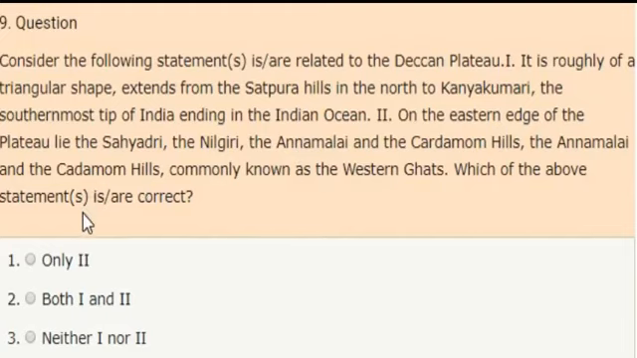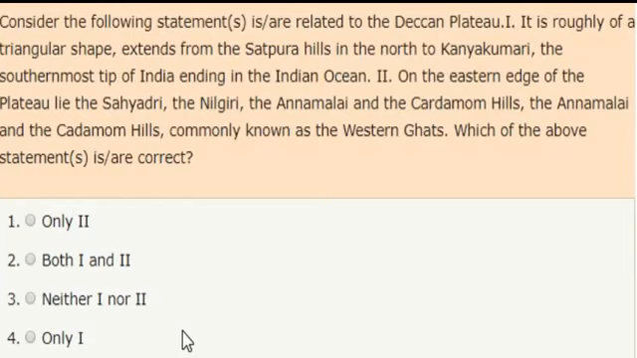Which of the above statements are correct? Options: only second statement, both 1 and 2, neither 1 nor 2. Correct answer is option 4. Only first statement is correct.